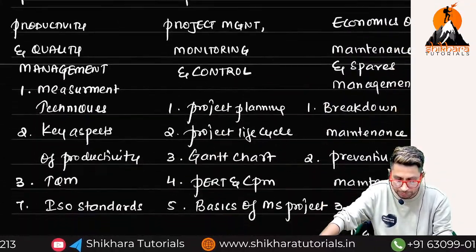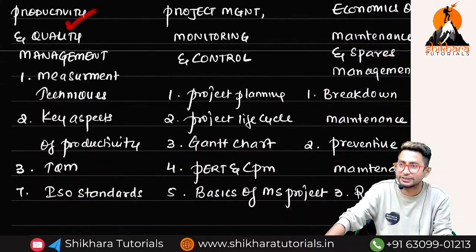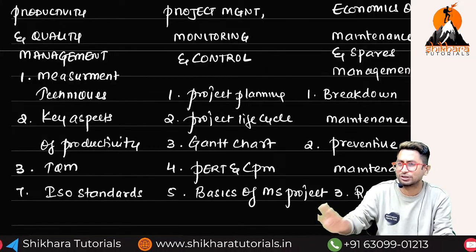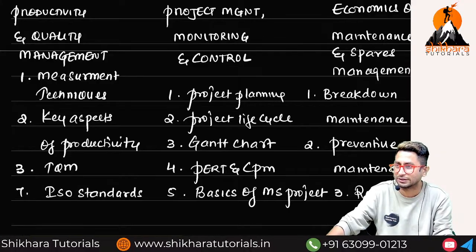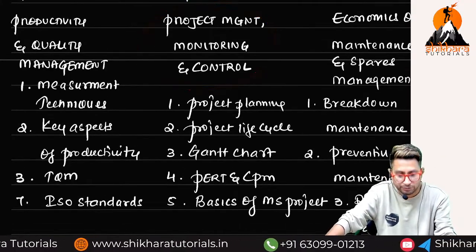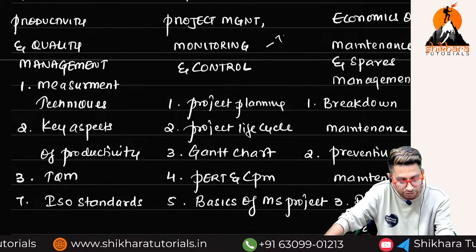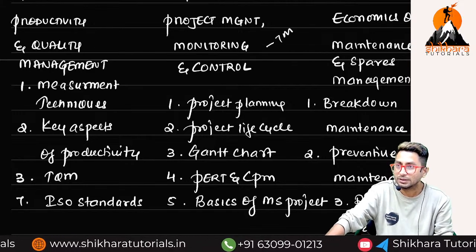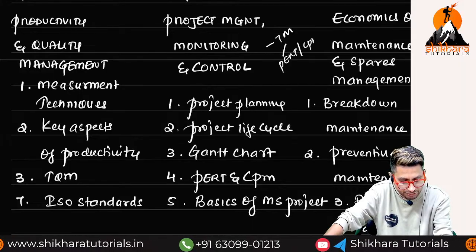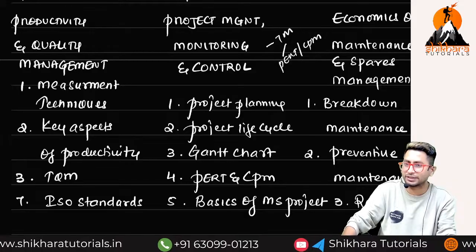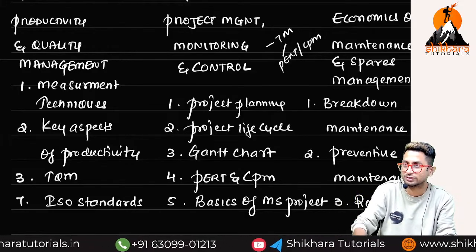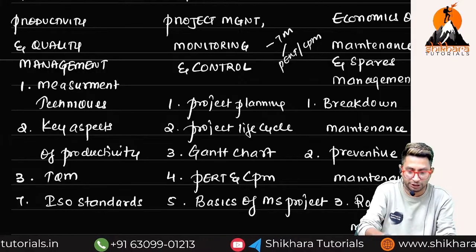Then comes chapter number 5, productivity and quality management. Very small problems we have. Mostly they ask in MCQs only. Big questions we don't have there. Then comes project management, monitoring and control. This is also a guaranteed question for 7 marks. Here we have 2 concepts. One is PERT, the other one is CPM. Any one problem they can give you for 7 marks. And if you are lucky, they can ask 2 questions. Up to 14 marks you can expect from this.